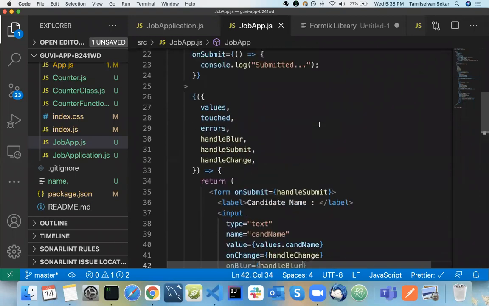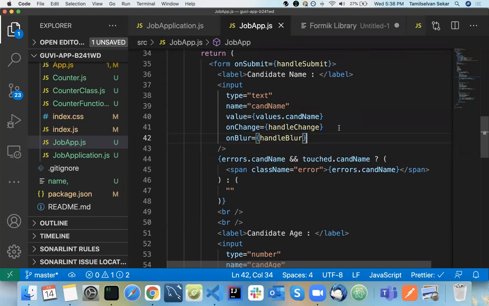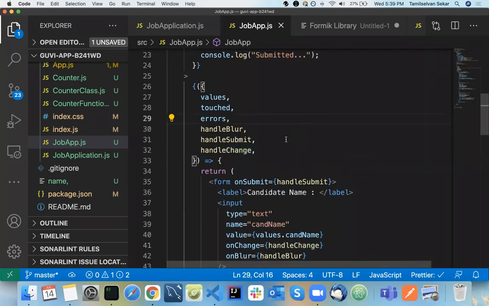Until your handle submit and handle change, you are clear. So I'll come step by step. Until handle change and handle submit, you guys are clear, right? Only the handle blur part, I think, would be the confusing thing for you. So I will do that now.